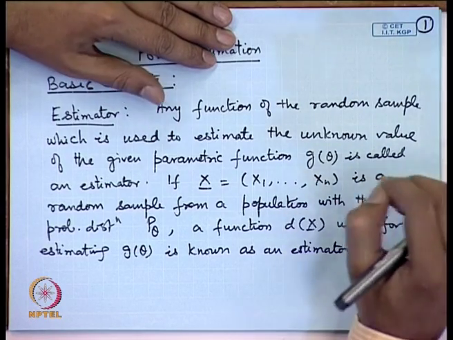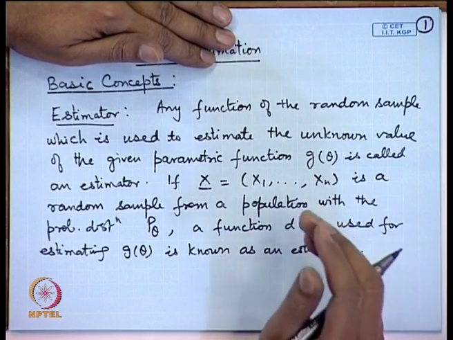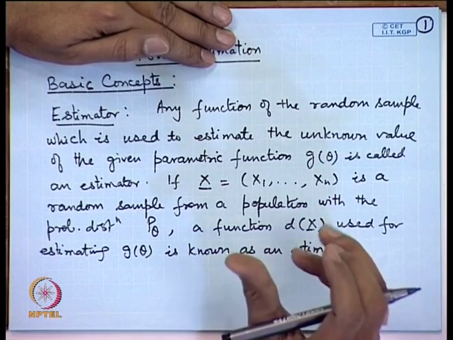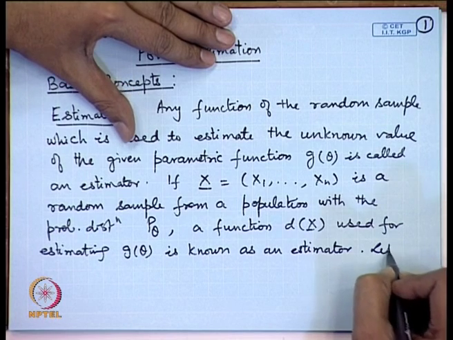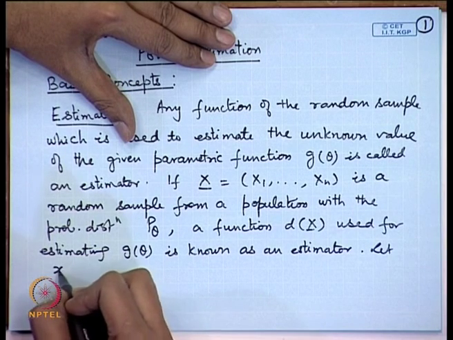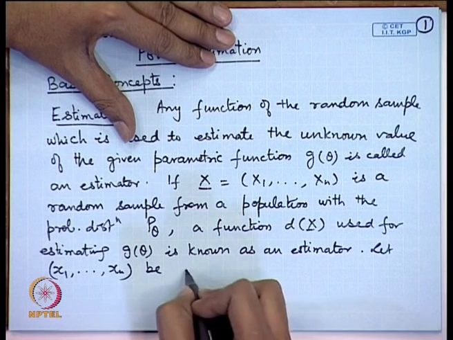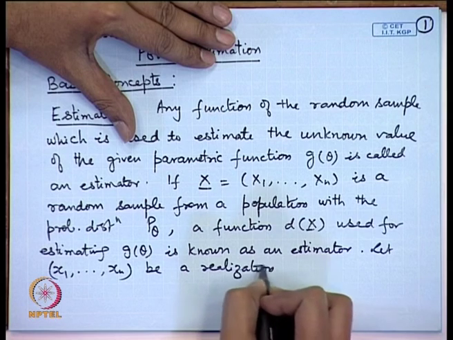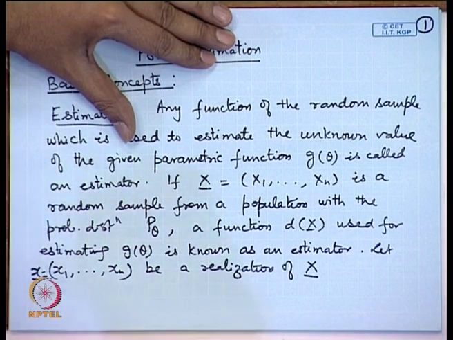Now, in reality, X1, X2, ..., Xn will take some values, because when you go to the field and collect the data, they will correspond to some numerical observations. So, let x1, x2, ..., xn be a realization of X. Let me call it a small x.